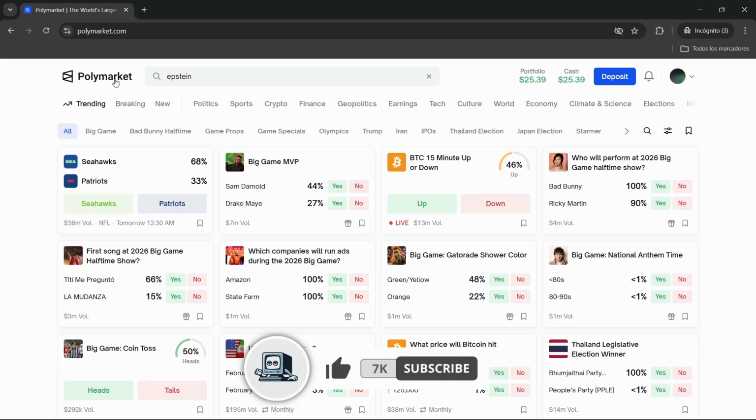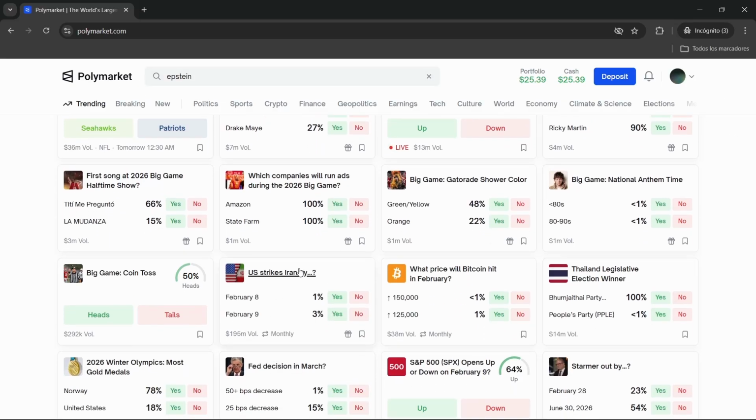So we will be using this platform called Polymarket, where you can basically bet or invest on anything you can think of.